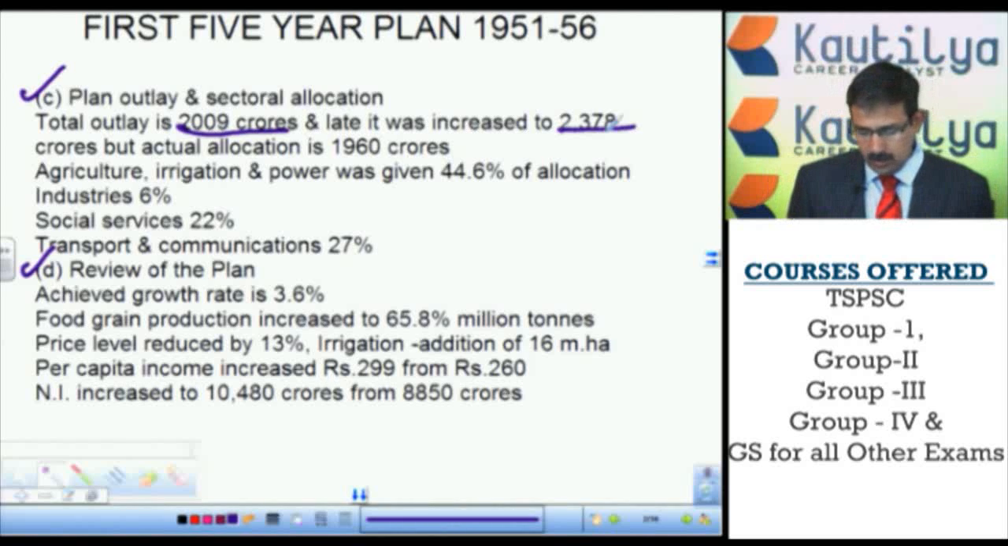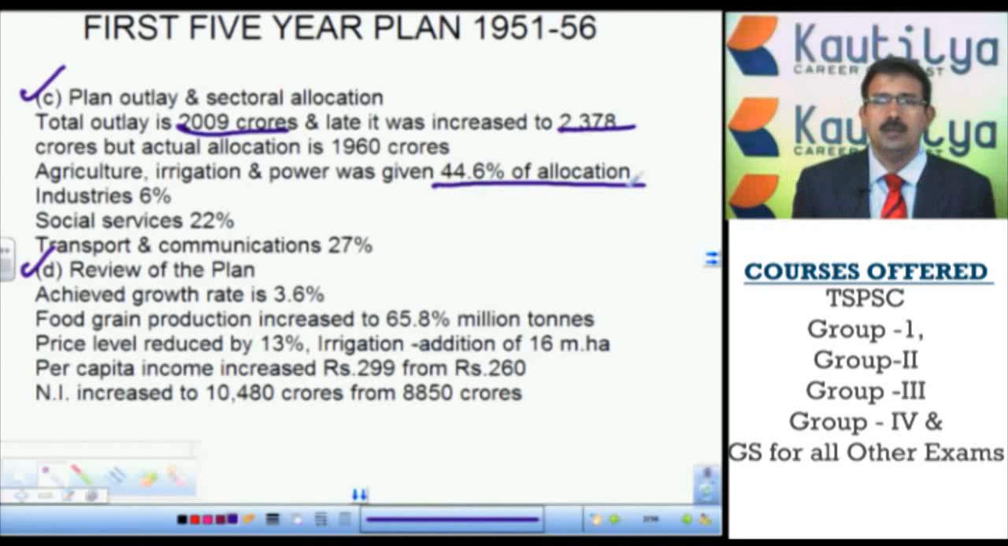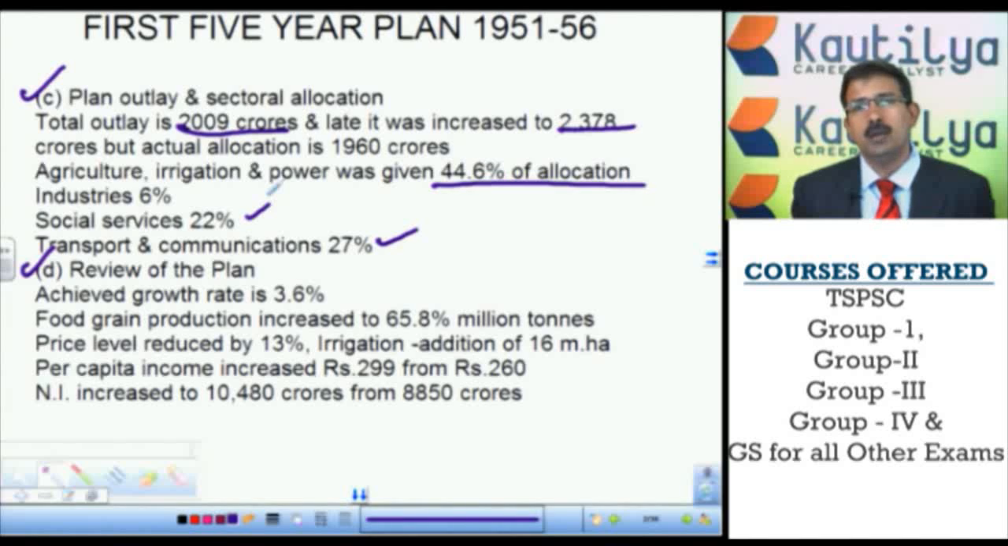Then to which sectors the plan was allocated more: the top 3 allocations are to be remembered, keeping competitive examinations in view. Together with power and irrigation, the agriculture sector has a lion's share of 44.6%. The second important is transport and communications with 27%, and the third one is social services with 22%. So in the third subhead, namely outlay and sectoral allocations, one may not compulsorily remember all the allocations, but one should remember the top 3 sectors, what those areas are and what the percentage is, from the examination point of view.